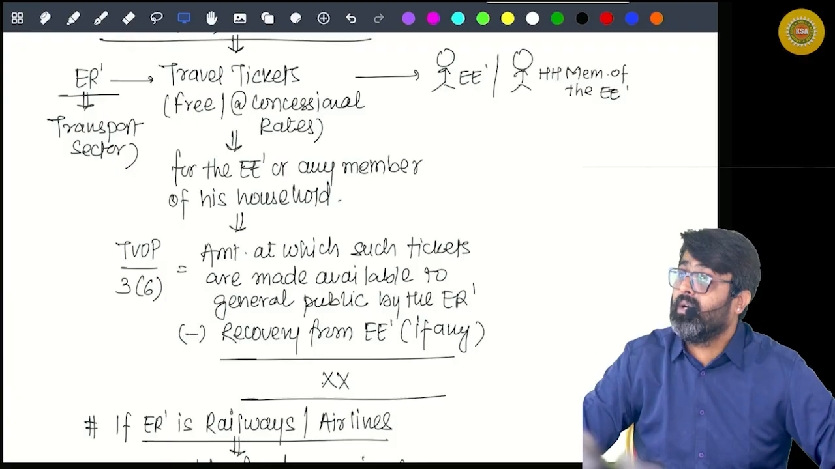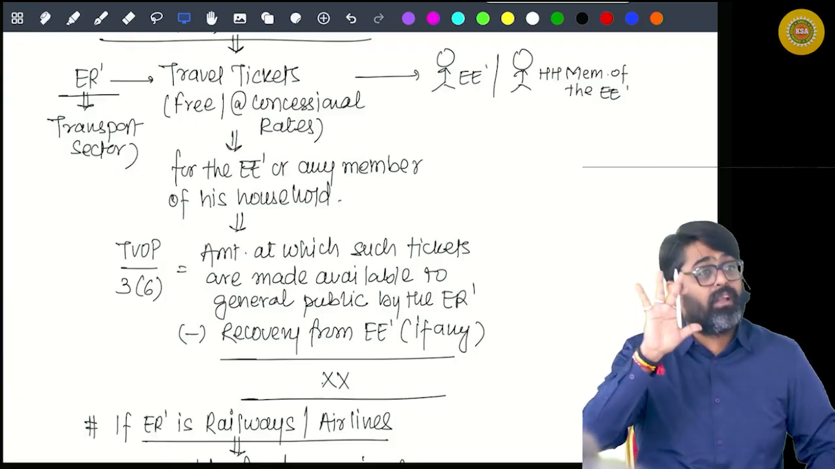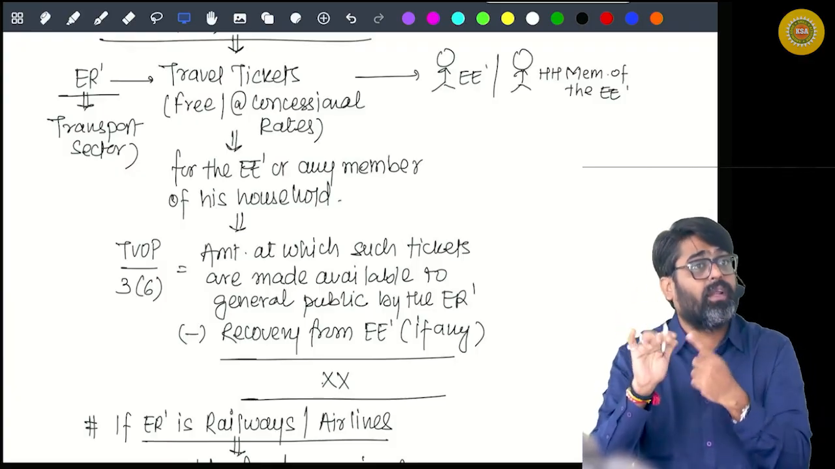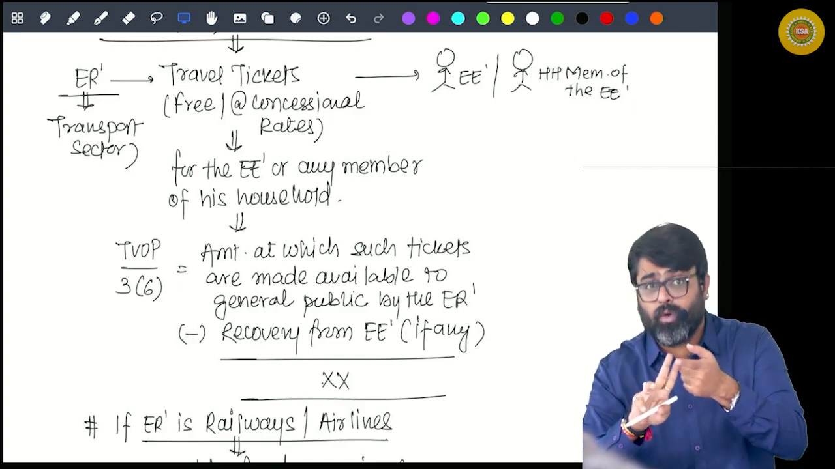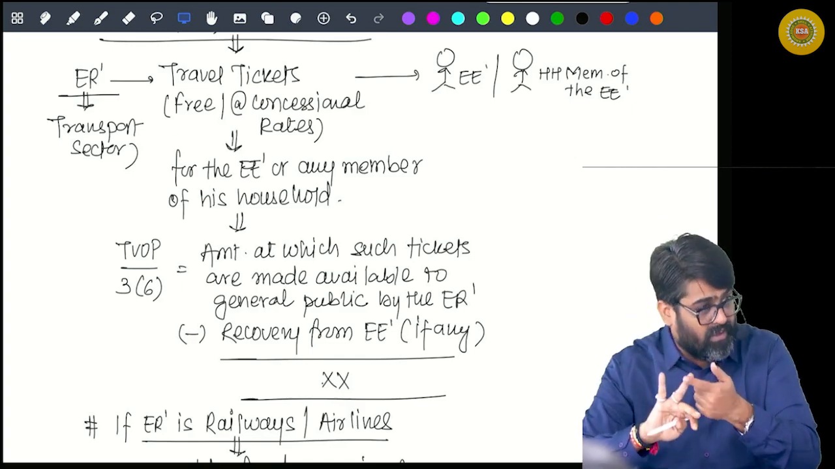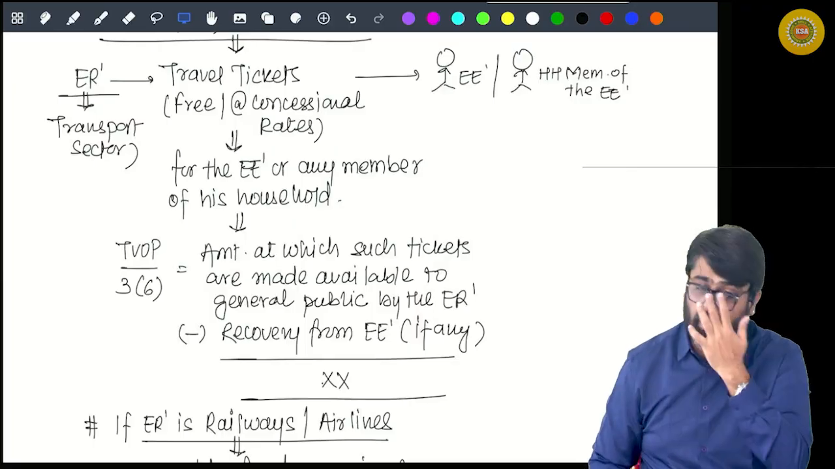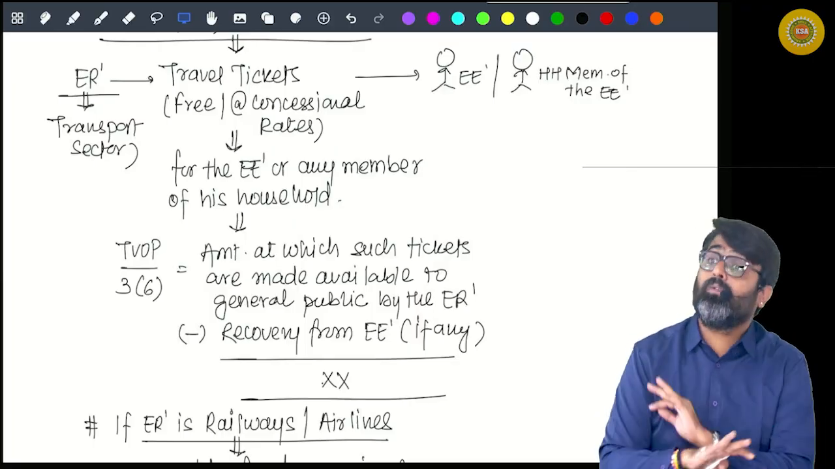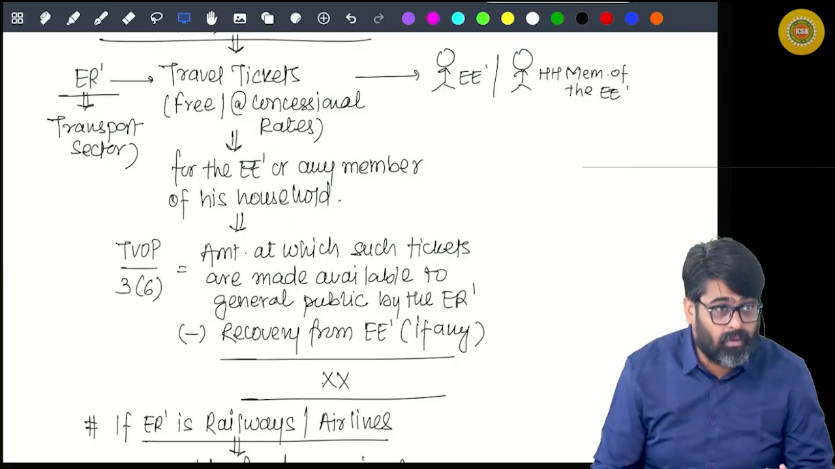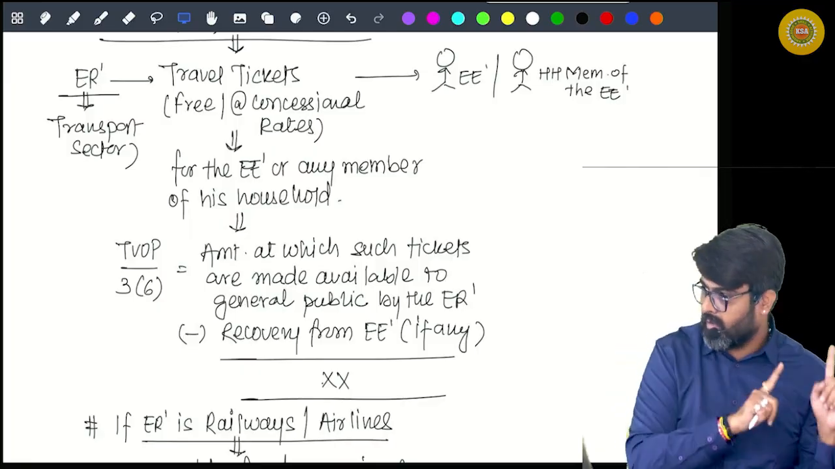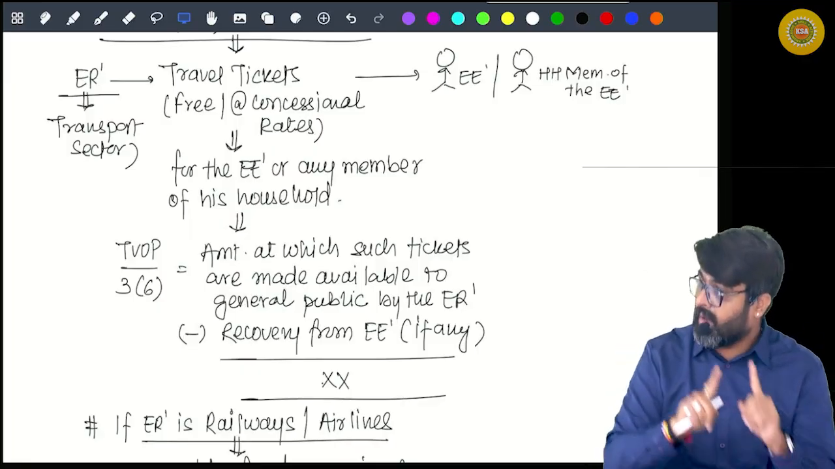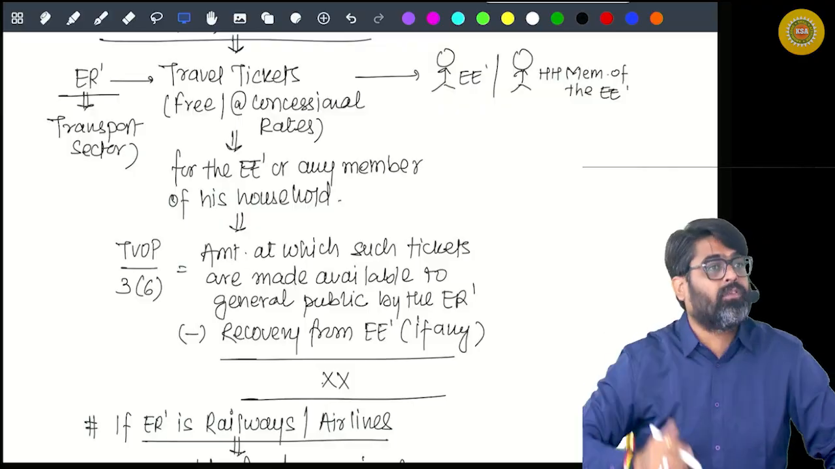And if the employee is a non-specified, we have seen 5 perquisites: motor car facility, domestic servants, gas, water, electricity, educational facility, and this one, free or concessional tickets, will be fully taxable. The value will be determined. We have already seen how the value will be determined, and that value will be fully taxable in the hands of the employee.